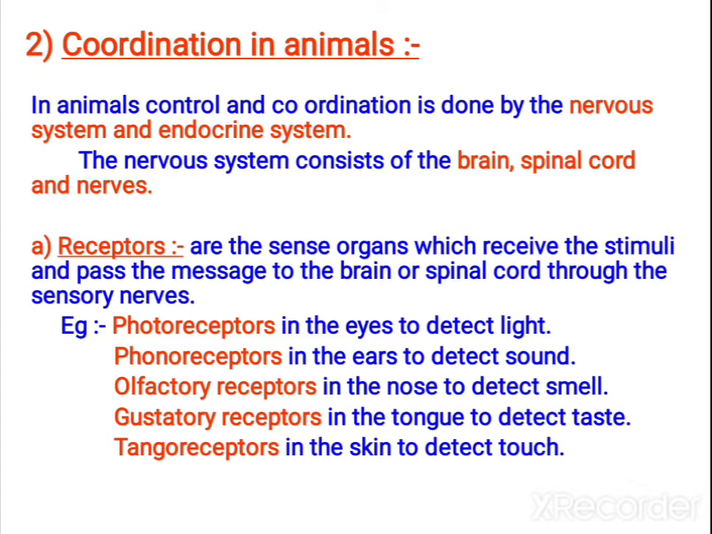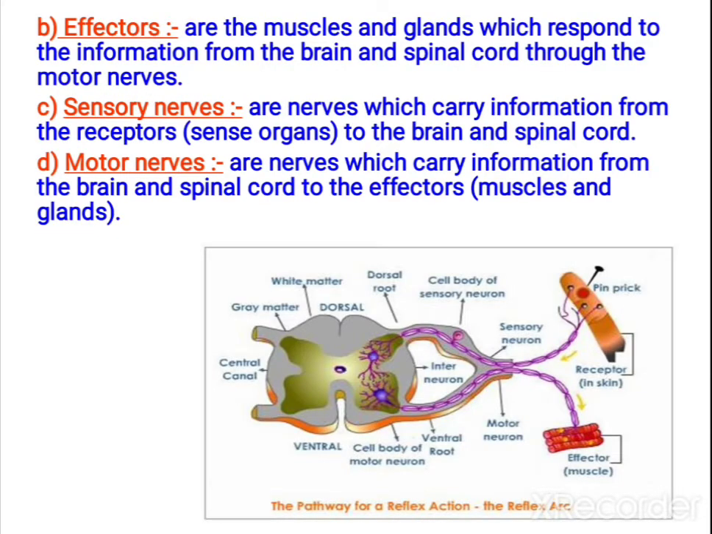These are the 5 types of receptors: photoreceptor, phonoreceptor, olfactory receptor, gustatory receptor and tangoreceptor. Next are effectors. Effectors are muscles and glands. They give the effect, that is, the response according to the stimuli. They respond according to the order received from the brain or spinal cord, and they receive the order through motor nerves.